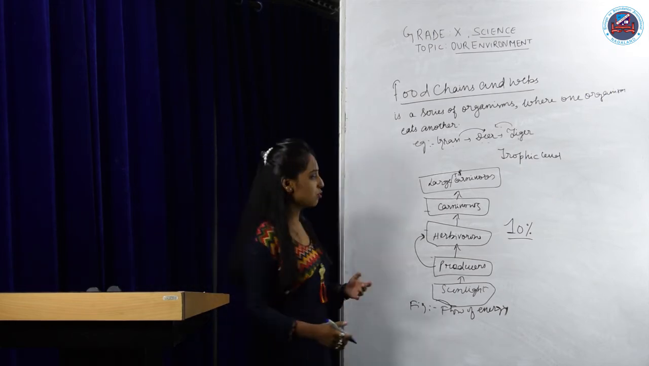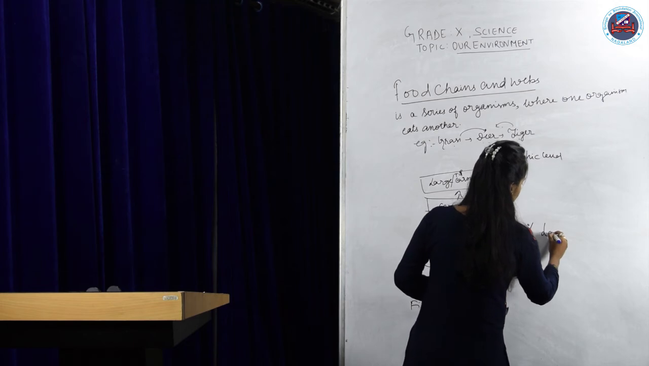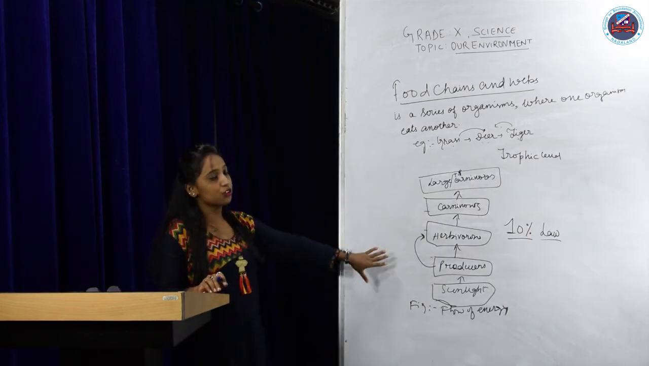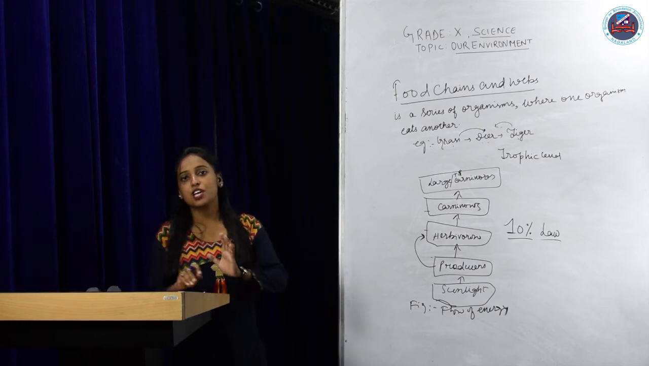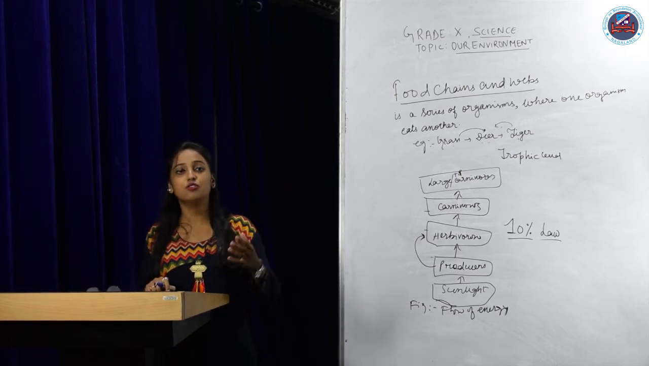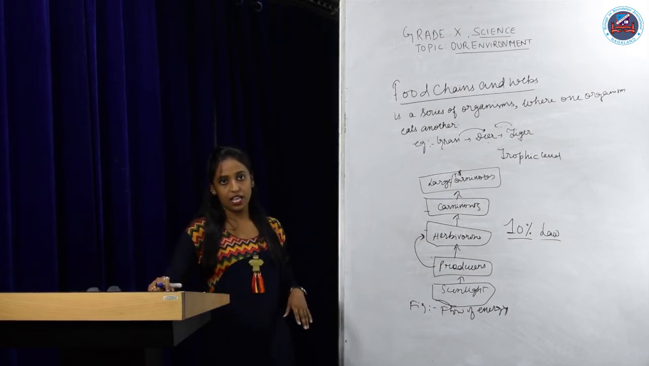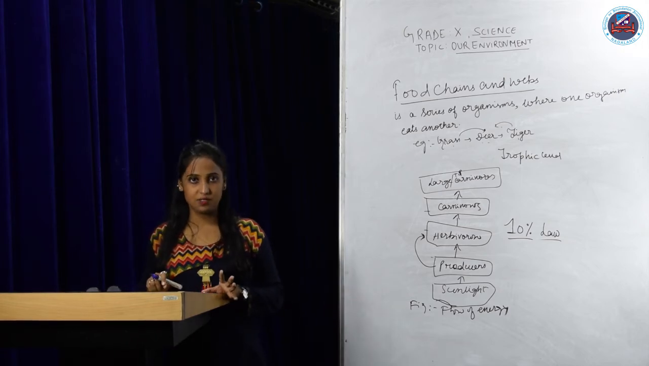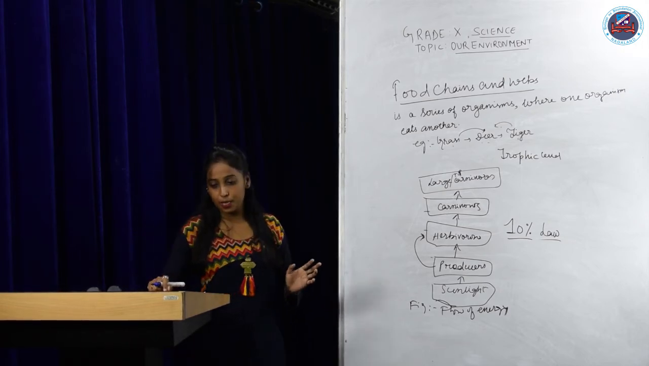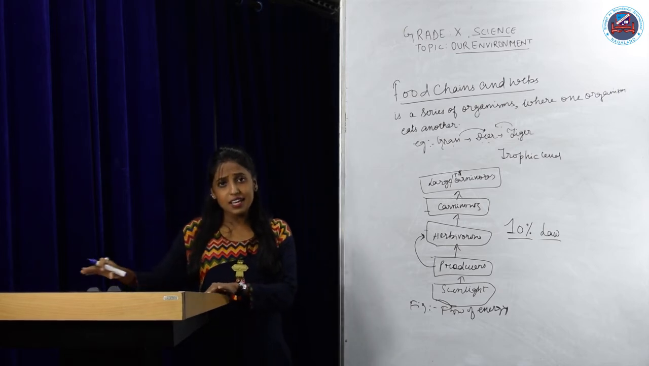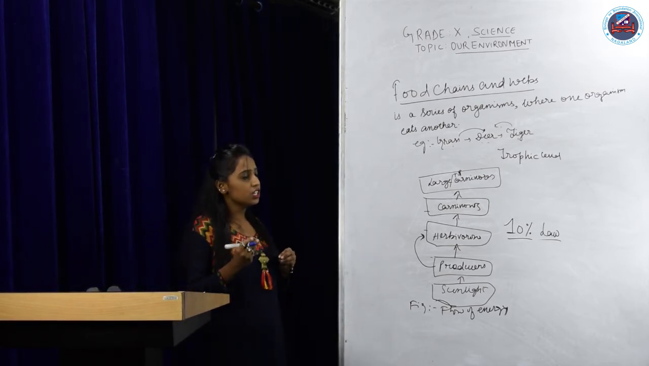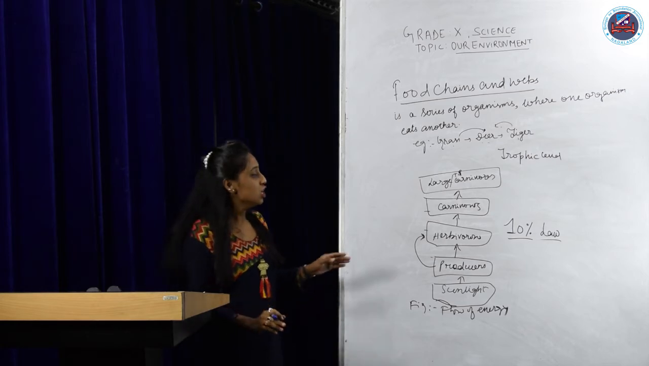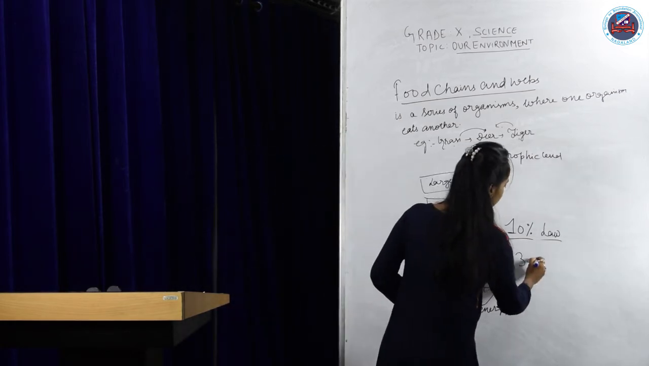law. It is also known as the 10% law, which says that in every trophic level, only 10% of the energy is available to transfer to the next level, and the remaining 90% is used in doing those life activities or life processes. Since there is a gradual decrease of energy in each trophic level, that's why the food chain has 3 to 4 trophic levels.